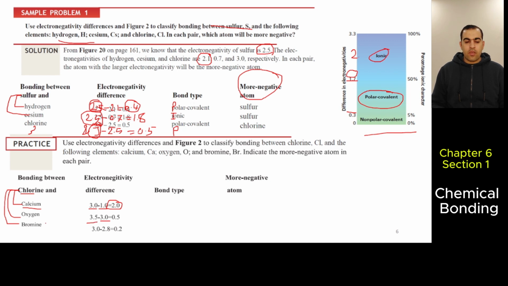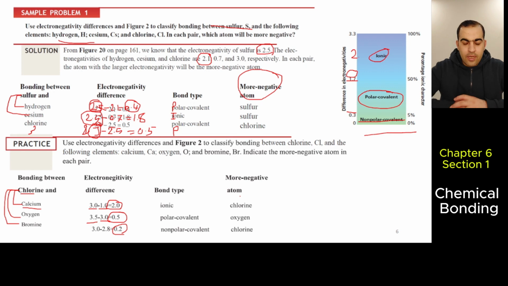Oxygen is 3.5, chlorine is 3, the difference is 0.5, which is polar. Here the difference equals 0.2, which is a nonpolar covalent bond. And the more negative atom means the one that has higher electronegativity. That's it.